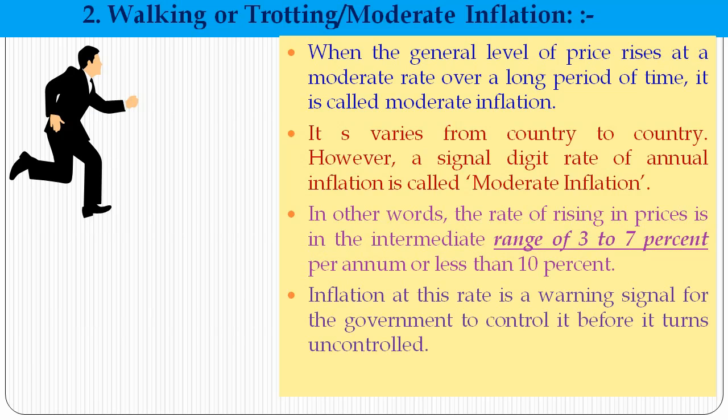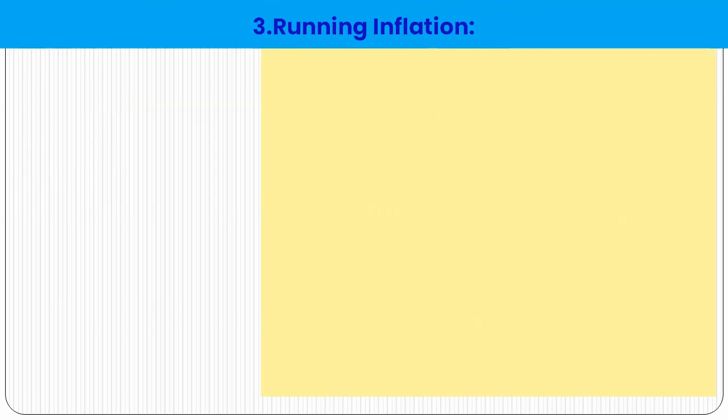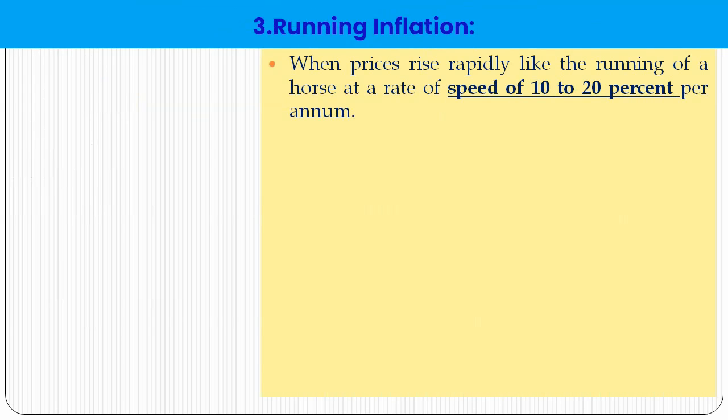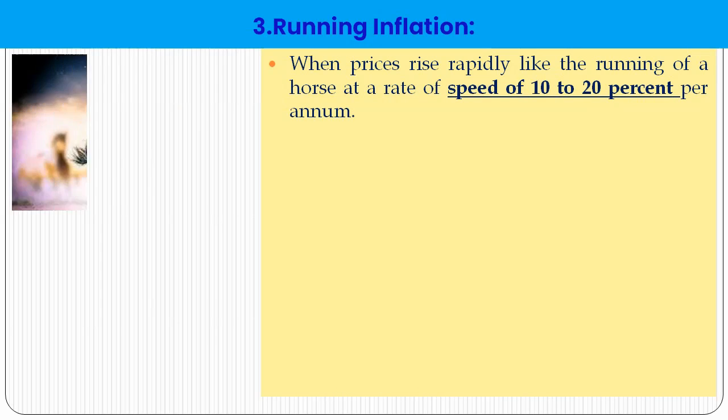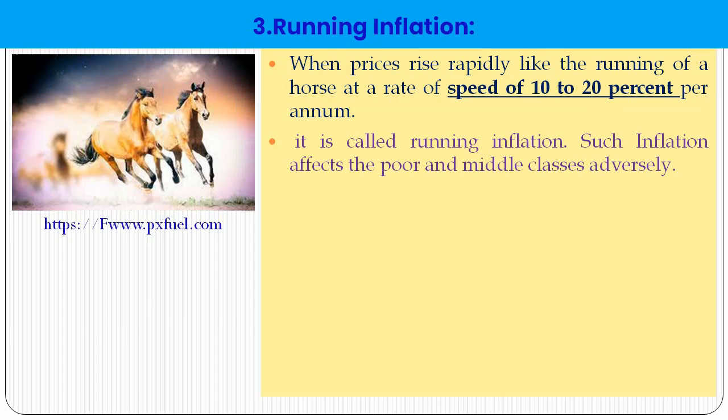Inflation at this rate is a warning signal for the government to control it before it turns uncontrolled. The next one is running inflation, when prices rise rapidly, like the running of a horse, at a speed of 10 to 20% per annum.